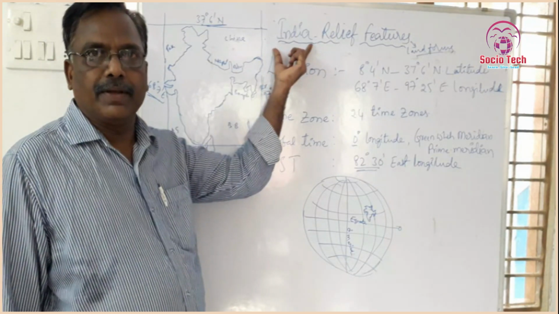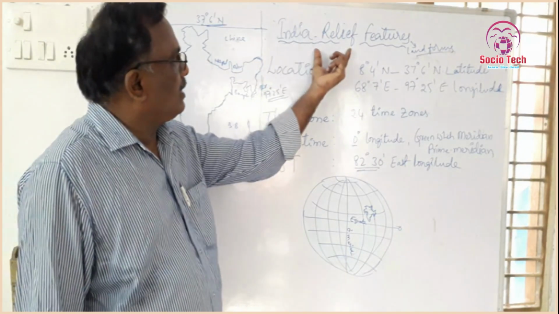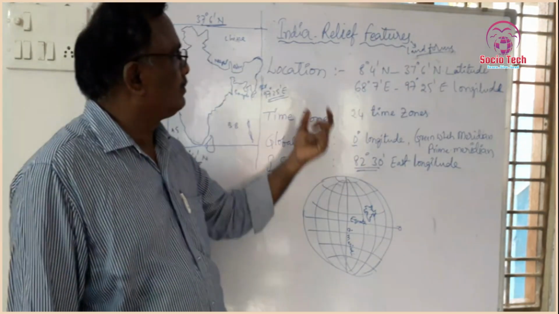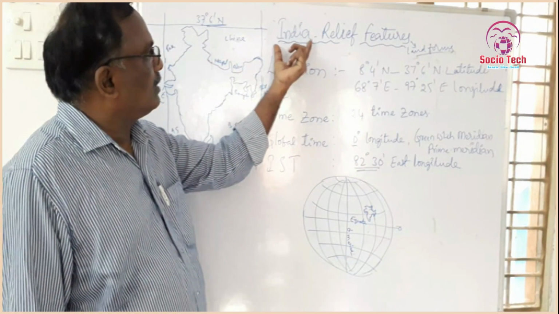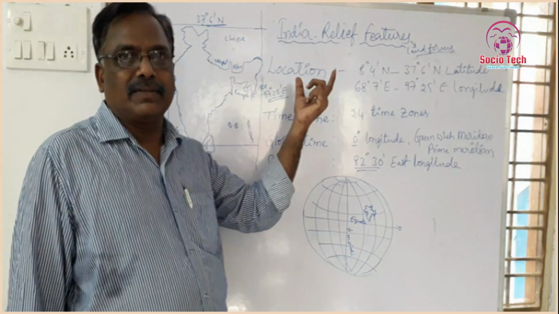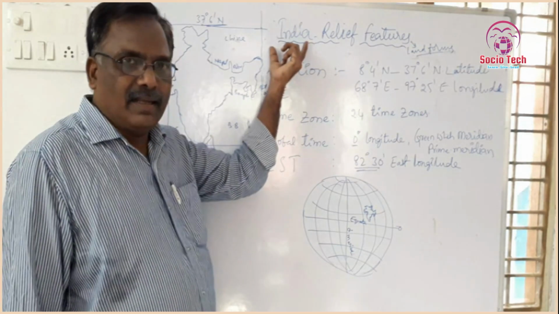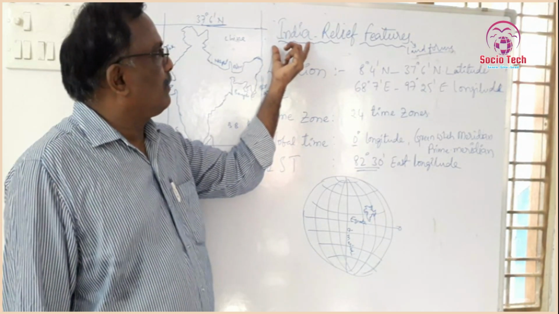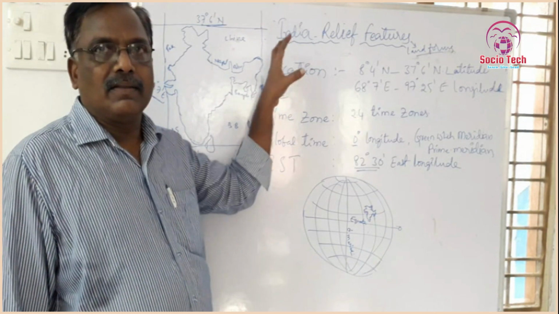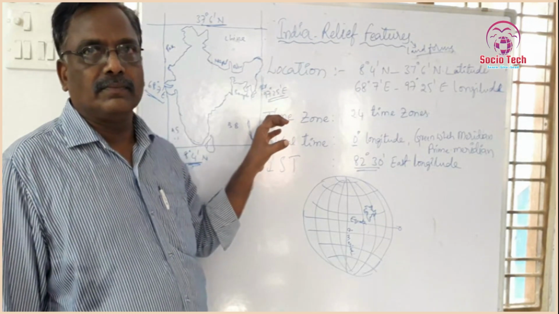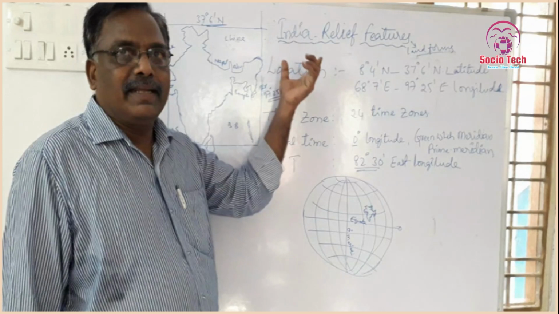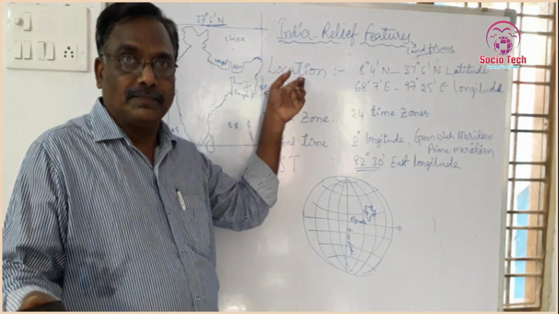Country, India. And here is relief, that means landforms. First, we learn about India: the name, how it was derived. The name India is derived from the people who lived in the Indus Valley. They are Indo-European. The British called this land India, after the Indo-European name.